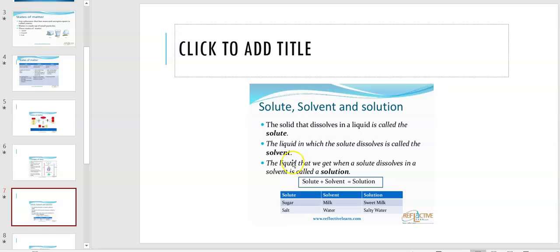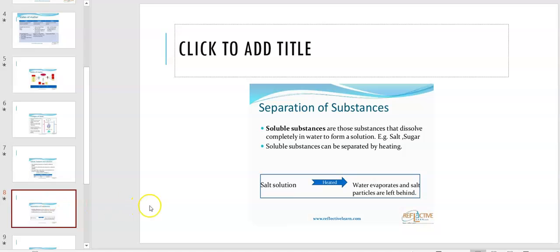Let us go and see the examples of this. So now, a solid dissolves in a liquid. Let us take sugar dissolving in milk, and the solution is sweet milk. Salt dissolving in water, and the solution is salty water. Okay. Now let us go to the next one.